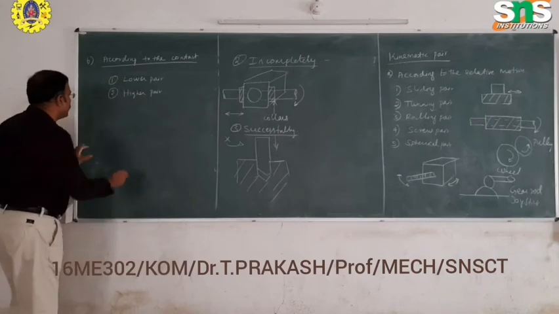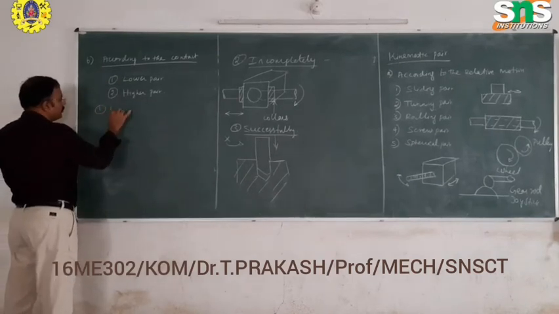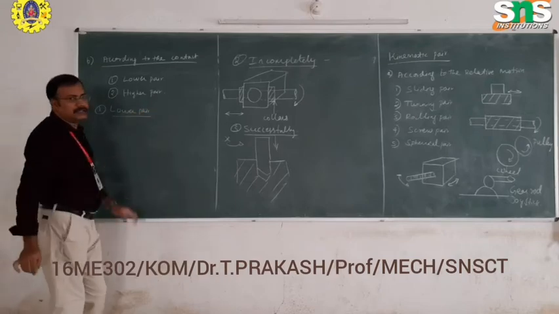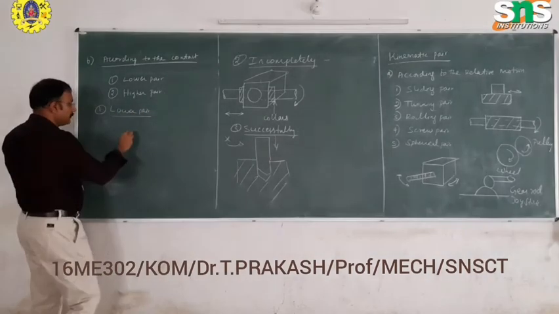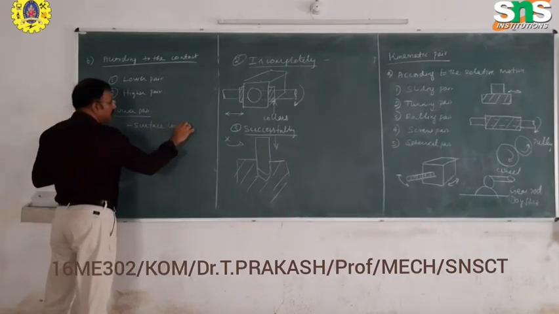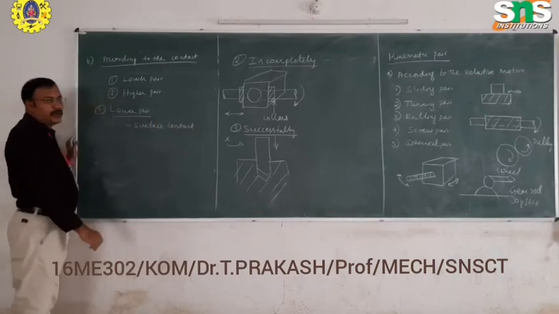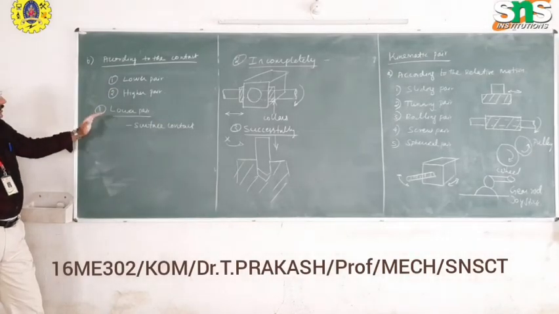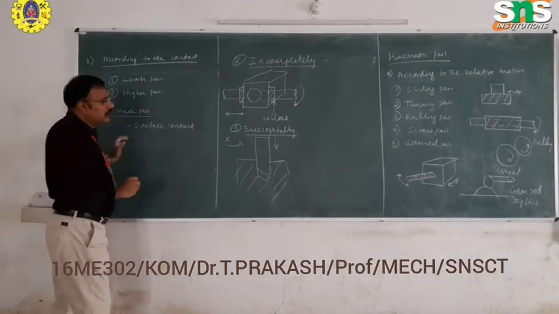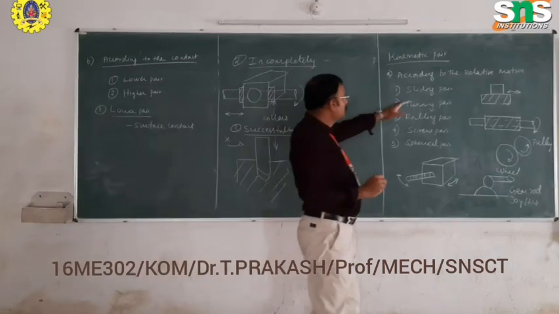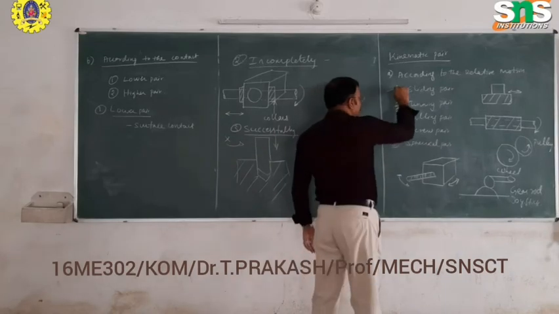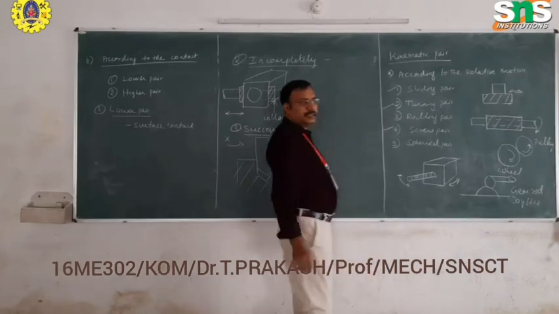What is the meaning of lower pair? The lower pair has a surface contact. We call it a lower pair, where the friction is more. It is called the sliding pair, the turning pair, and the screw pair. The sliding pair, turning pair, and screw pair come under surface contact.